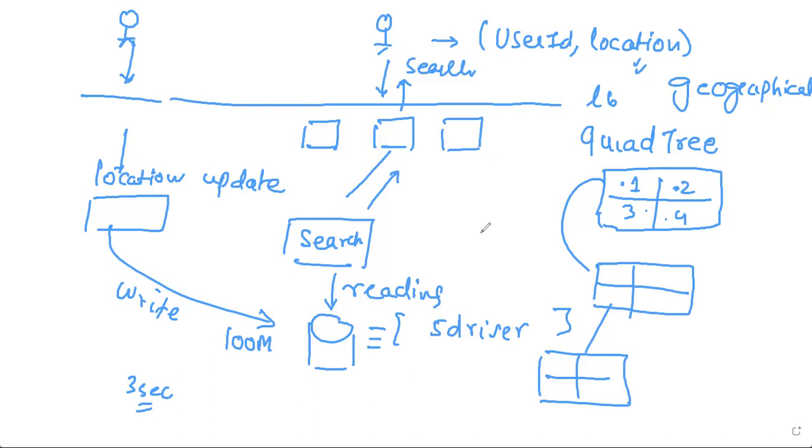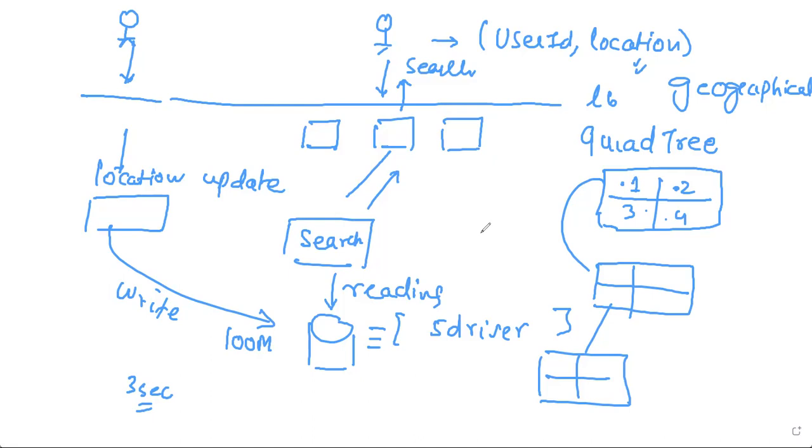So what will be the good idea to actually divide quads on? The quad can be divided based on the density of the drivers in that quad. Let's say we want to have at max five drivers in a quad, right? So then you divide. If there are like 1,000 drivers in a quad, then you divide the quad further, and if there is nothing, then you keep it like that.